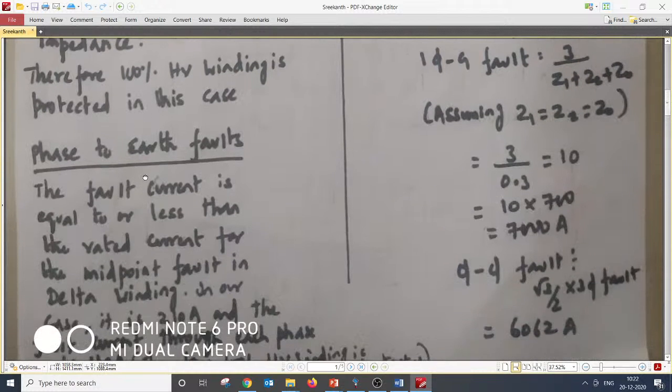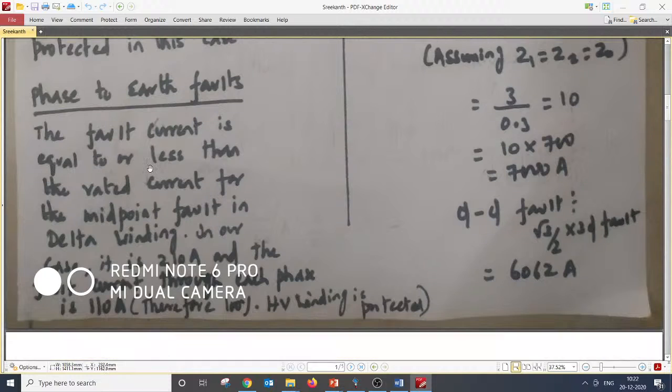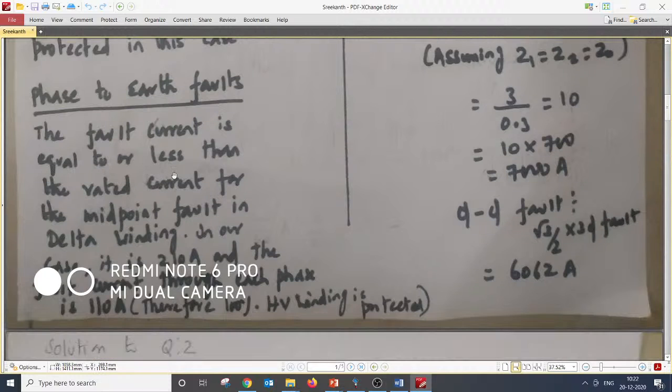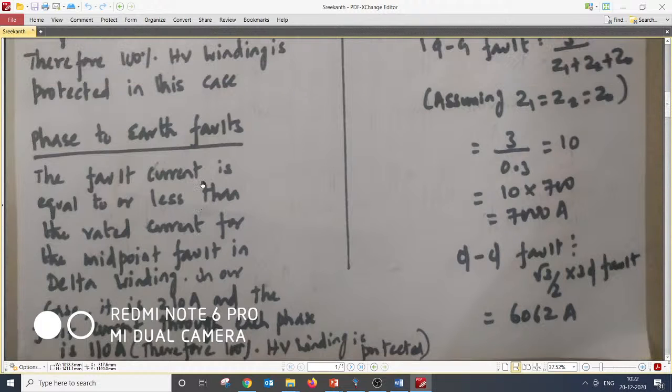Let's go to the phase to earth fault. He has given some answers, like the earth fault current is equal to or less than the rated current for the midpoint fault in delta winding. Answer is no. You need to really look at it: if there is a delta winding of the transformer and a line to ground fault in the winding, it will look like a double line to ground fault. It looks like a double line to ground fault in terms of reality, right?